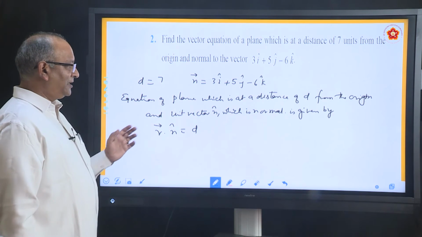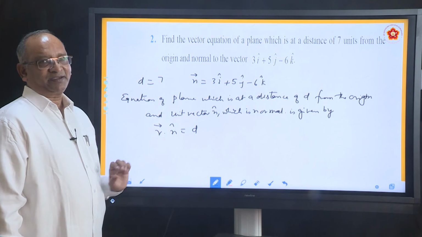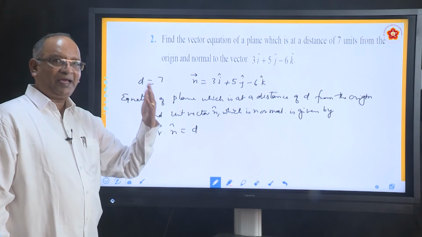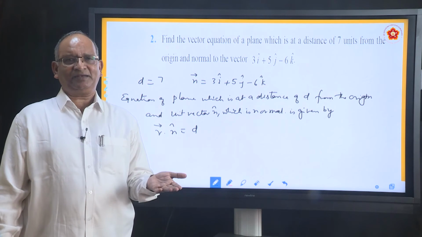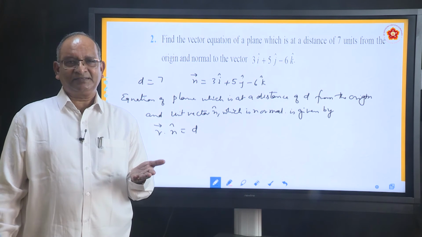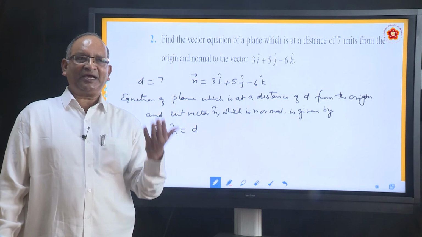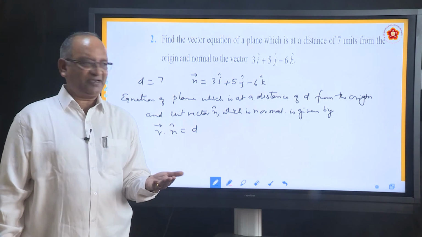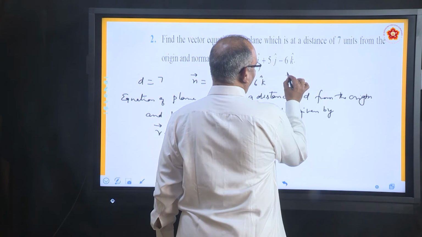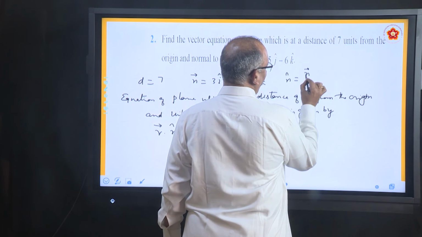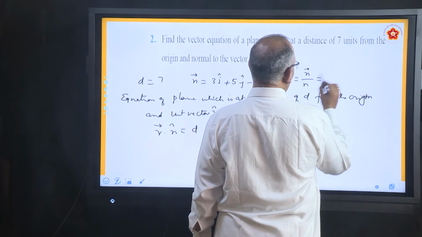Now the question is, let us see what he has given. Instead of n cap, he has given a normal vector. So convert it into n cap. What is the difference between a vector and a unit vector? The difference is unit vector has got magnitude 1, direction is same. So how do you convert a vector into a unit vector? For example, n, if you want to convert into unit vector, n cap is vector n divided by n. So vector n is what? 3, 5, minus 6.